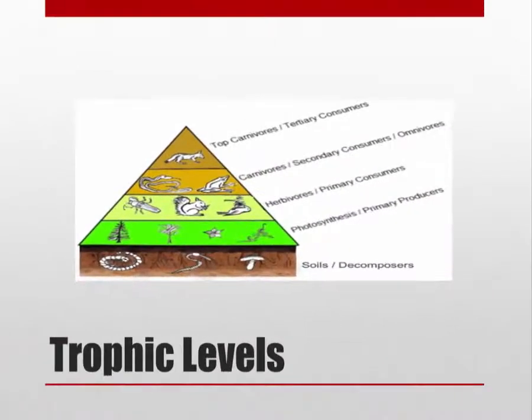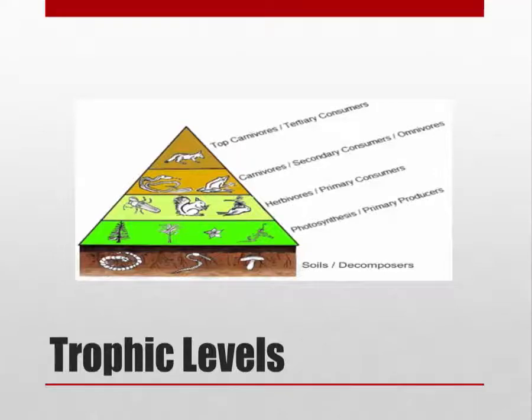So let's talk about the first slide here on the trophic levels. At the bottom here we have decomposers. We have primary producers, primary consumers, secondary consumers, tertiary consumers. Remember that all these trophic levels intertwine with one another. One does not work without the other.